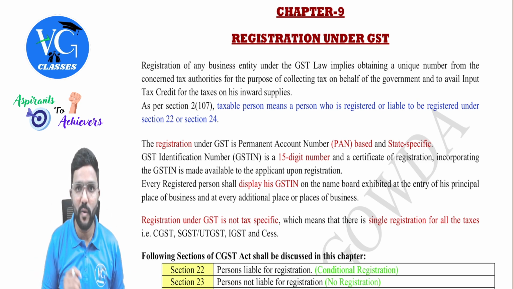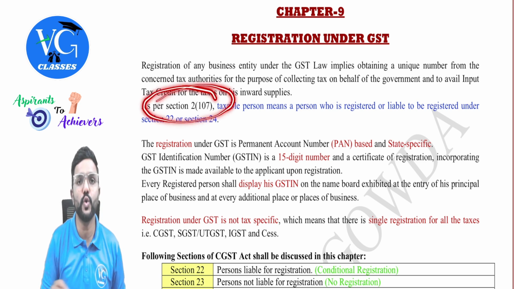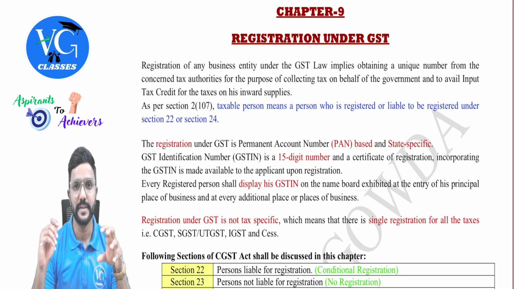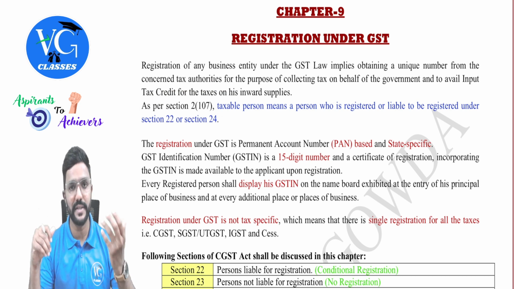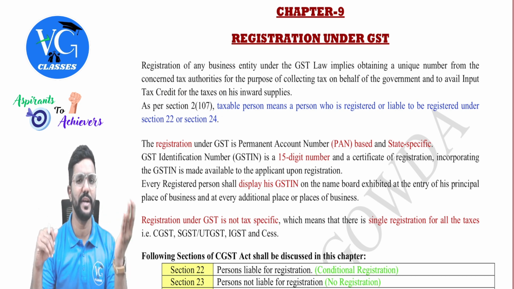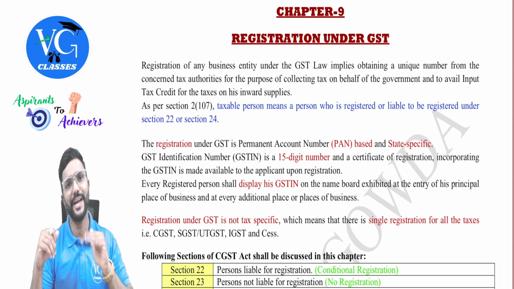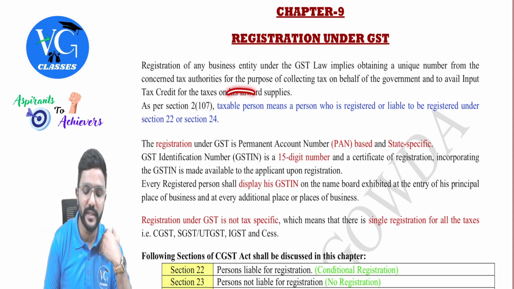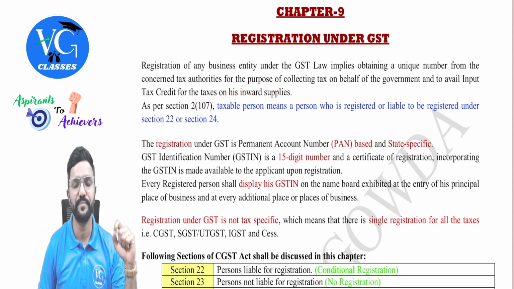They have also defined what a taxable person is under section 2 clause 107. A taxable person means a person who is registered under GST or who is liable to be registered under GST. Now let me explain this. Guys, assume I was liable to get registered under GST as per section 22 or 24, and I have applied for registration and I have got it. So am I called a taxable person? Yes, I am called a taxable person.